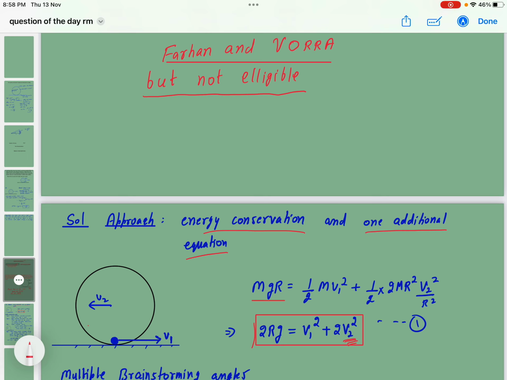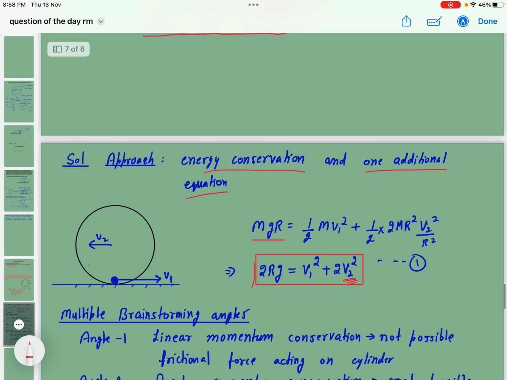Now in rotational motion questions, there are many different angles through which we need to think for a particular question. This question also can contain multiple brainstorming angles, so let me discuss the different ways we can look at it. Angle 1 is generally linear momentum conservation, but here we cannot do that because friction must act. Friction will act on the cylinder on the right side. If friction is acting, the linear momentum of the system is not conserved, so the first angle will not work.